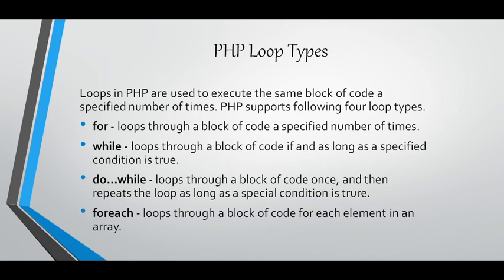This looping structure is implemented in four types. The types are for loop, foreach loop, while loop, and do while loop. These four are very easy concepts from PHP.